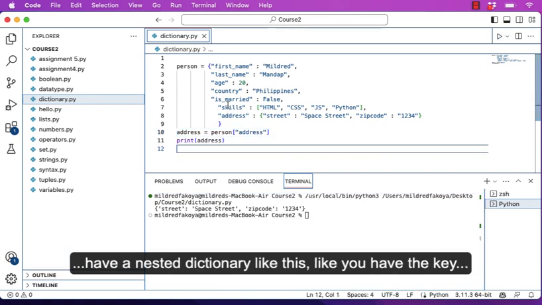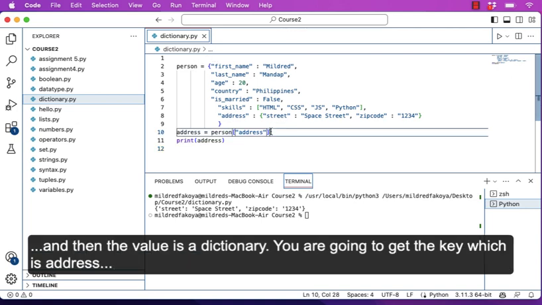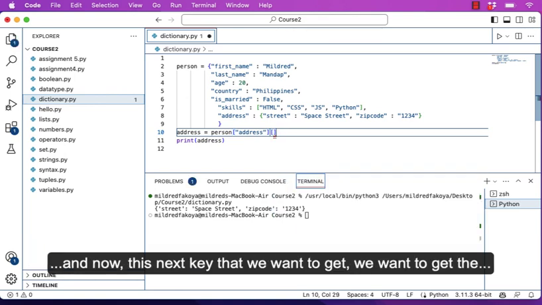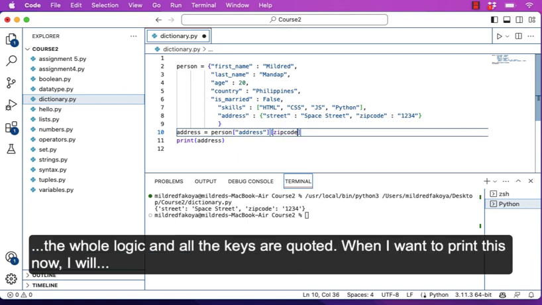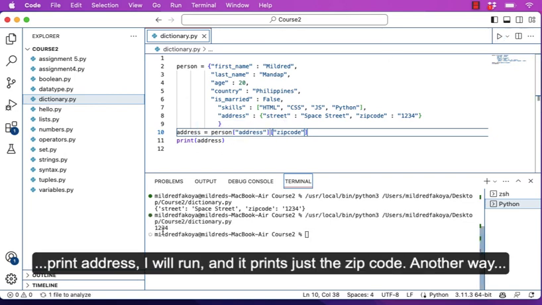In the case where you have a nested dictionary like this, where you have the key and then the value is a dictionary, we're going to get the key, which is address, and then we're going to get the next key. So we'll have 2 pairs of square brackets. Now the next key we want is the key address and then the key zip code in the key address. So that's the whole logic, and all the keys are quoted. When I want to print this now, I'll print address, I'll run, and it prints just the zip code.